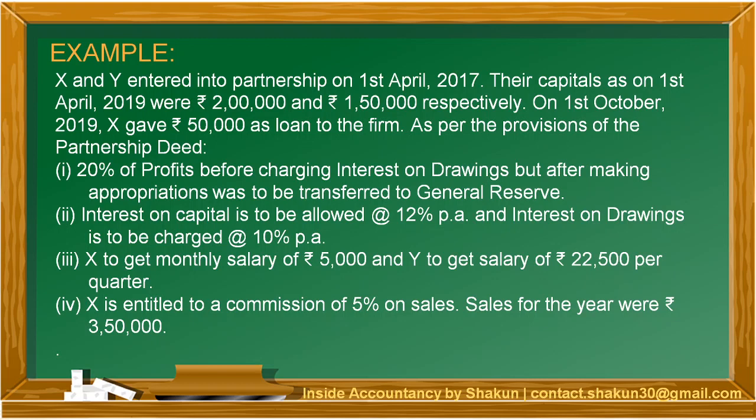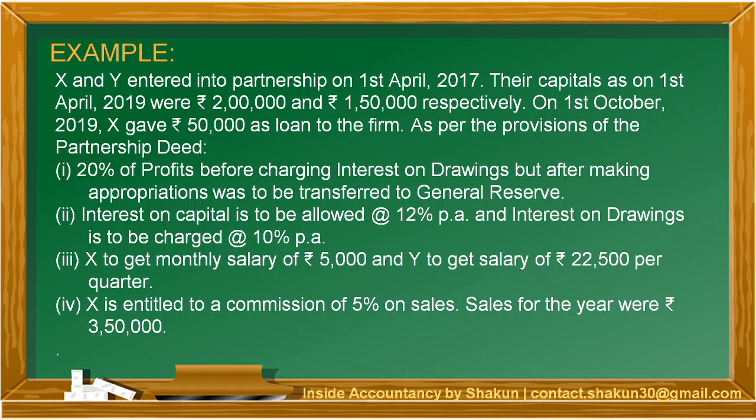Interest on capital is to be allowed at 12%. It can be directly calculated on the amount of capitals since the opening capitals are given. And interest on drawings is to be charged at 10%. Now since the date of drawings is not given in the question, therefore interest on drawings will be charged, but the average period applied would be 6 months.